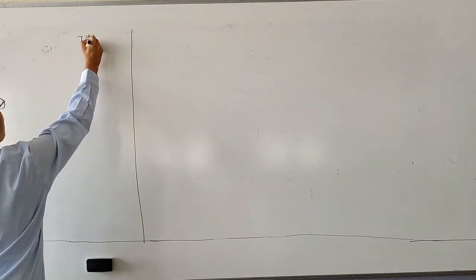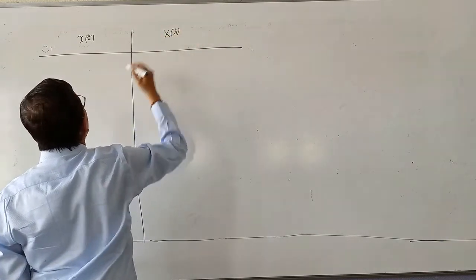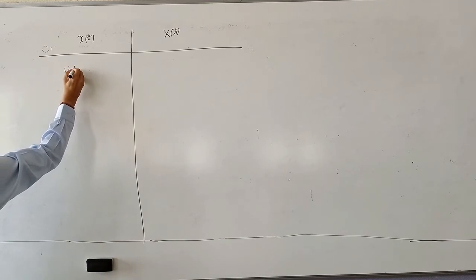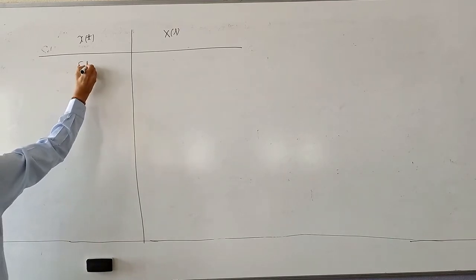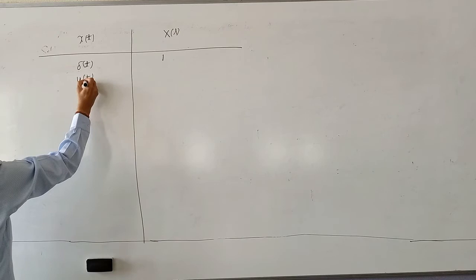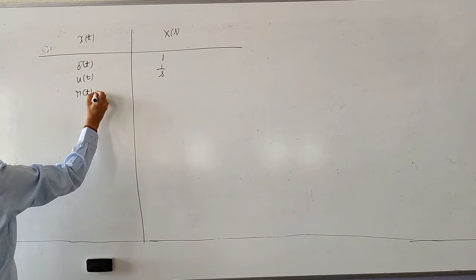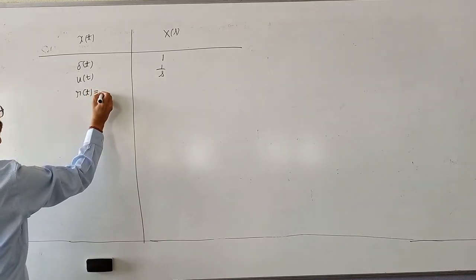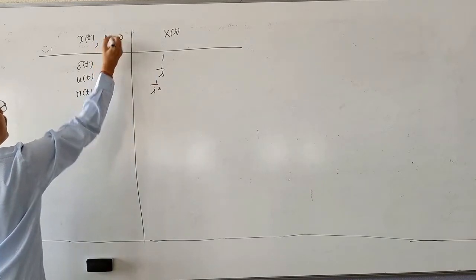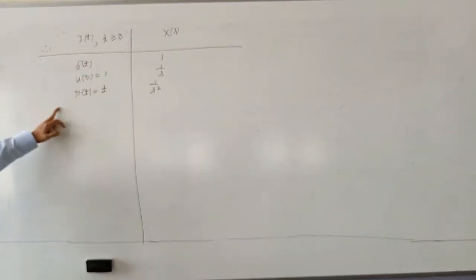Here it is x of t, and here it is x of s. First I will take x of t as impulse, then x of s is 1. U of t, 1 by s. R of t is what? R of t is t, 1 by s square. Here I will write t greater than or equal to 0. U of t is 1 for t greater than or equal to 0.